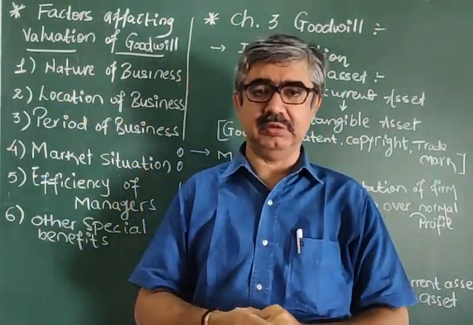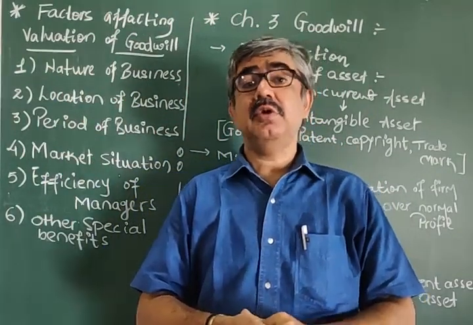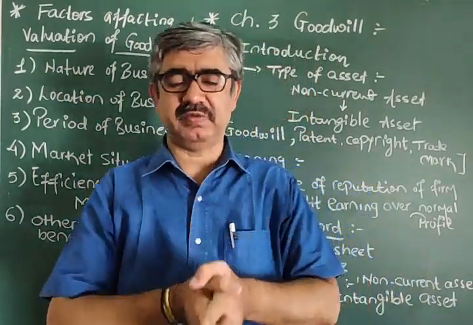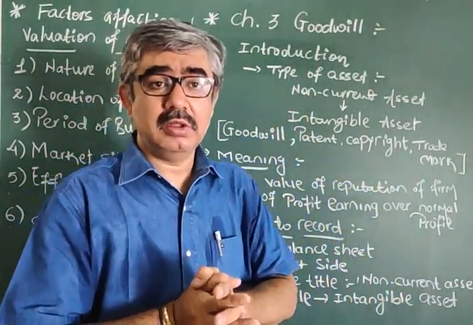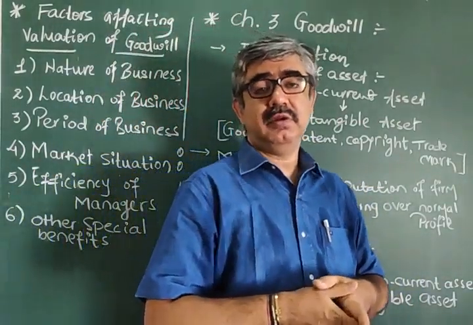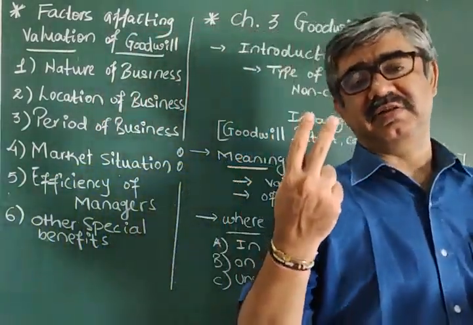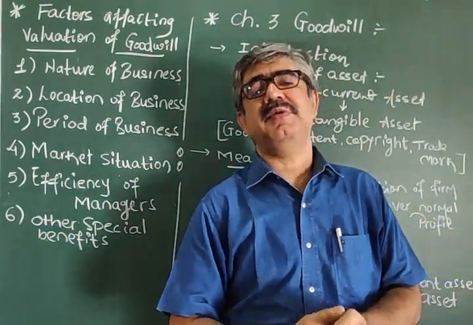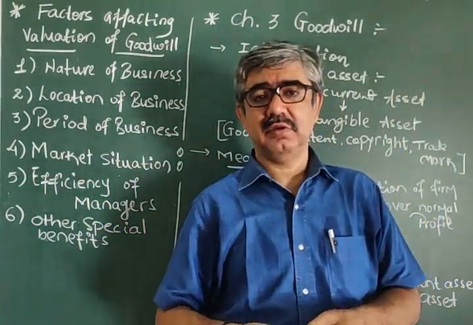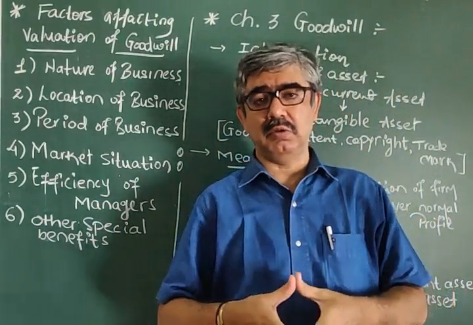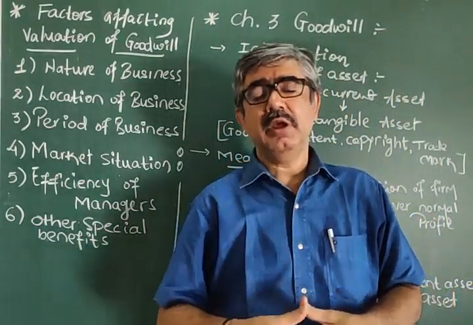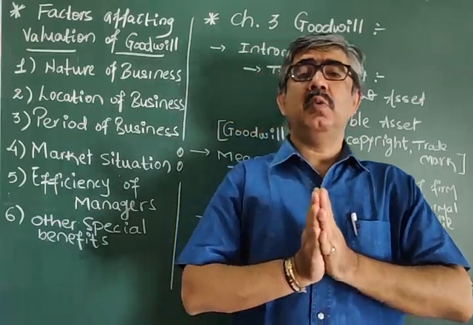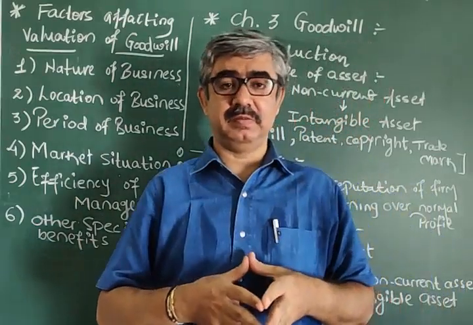That is the 4-mark question. And you will be surprised to know that we have 2 methods. We have different methods of calculation of goodwill, but we have 2 methods which you can easily solve within 3 to 5 minutes.